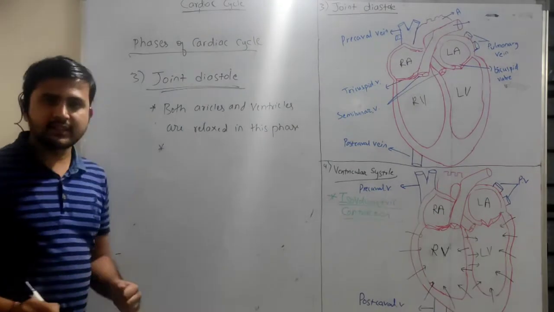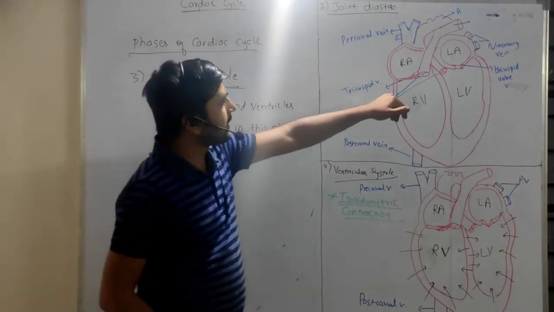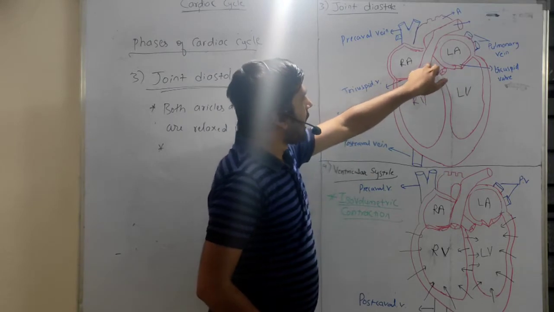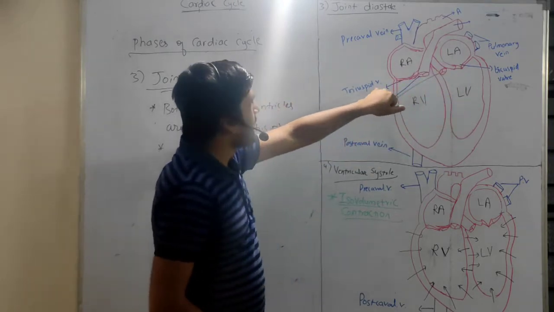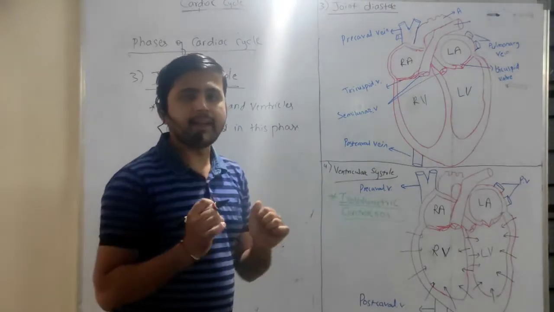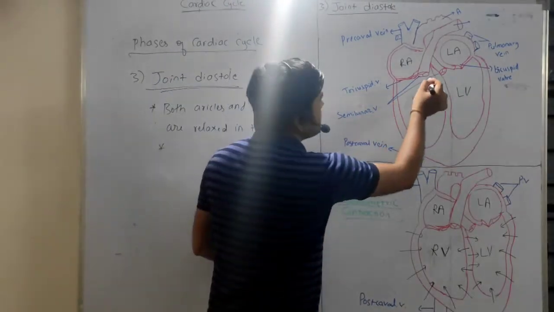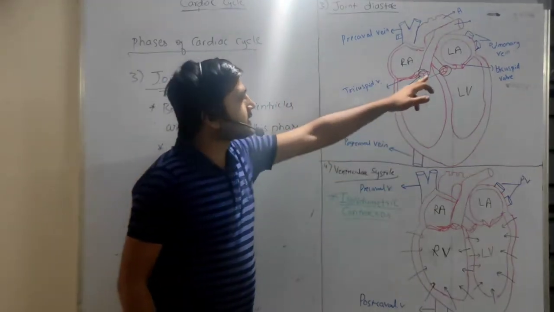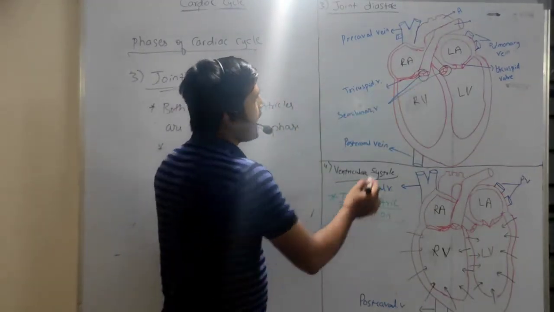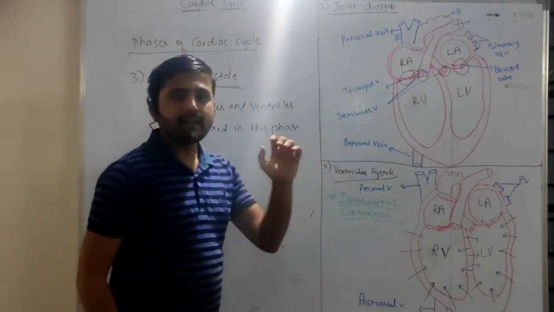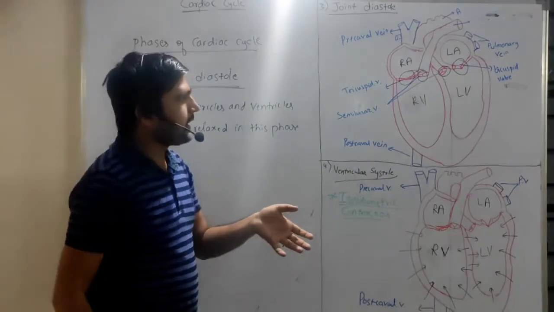And the second point is that here the auriculoventricular valves, both tricuspid and bicuspid, get closed, and the semilunar valves as well as the auriculoventricular valves, both get closed, okay?